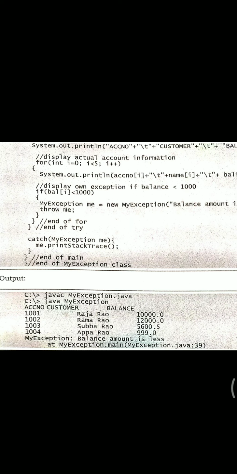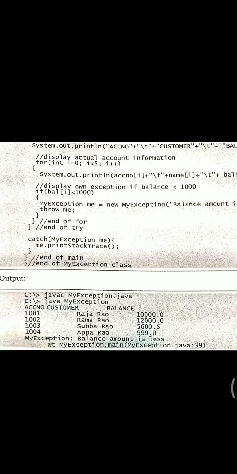So you could understand we are throwing our own exception when the balance amount in a bank account is less than 1000, isn't it? With this example we could display this, and we created our own exception.